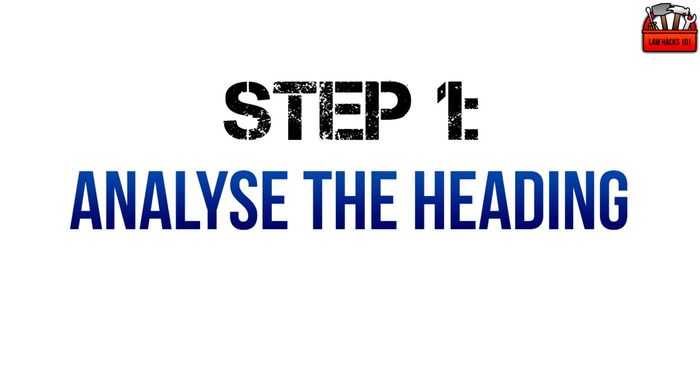Step 1. Analyse the heading. The heading of an academic article obviously signals whether or not the article is even within your subject field, but the heading does so much more than that. It signals the main concerns of the work that you'll be looking at. So let's consider two examples.